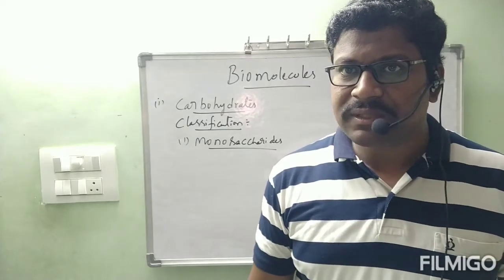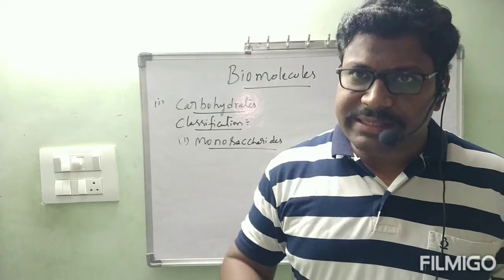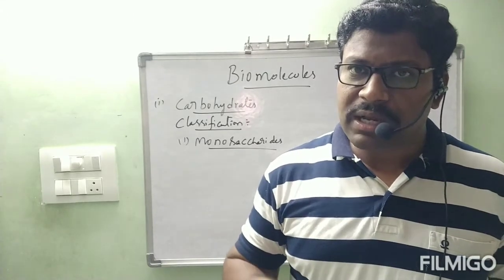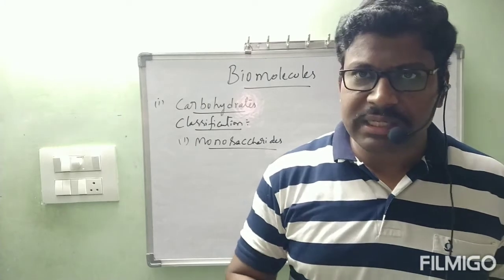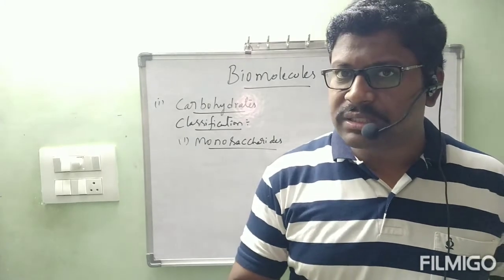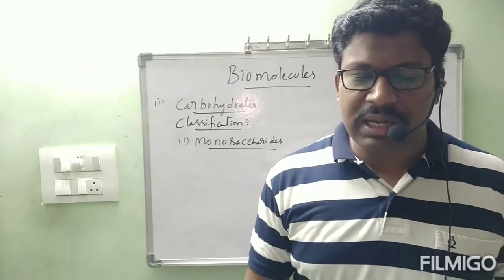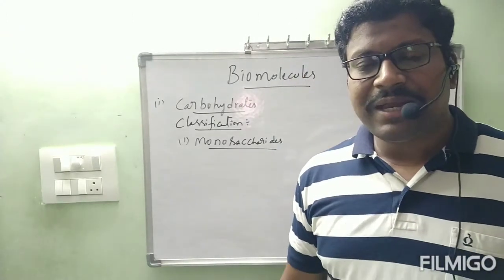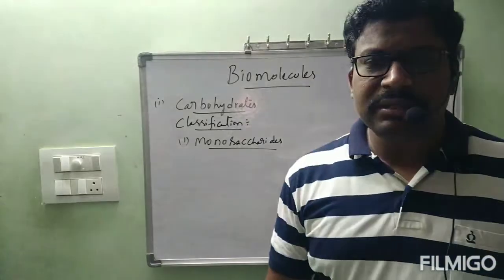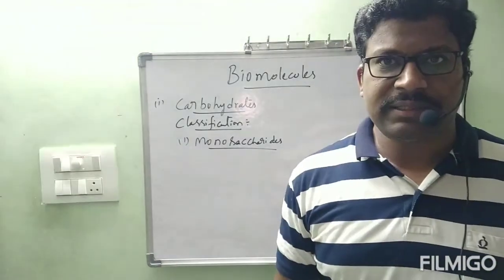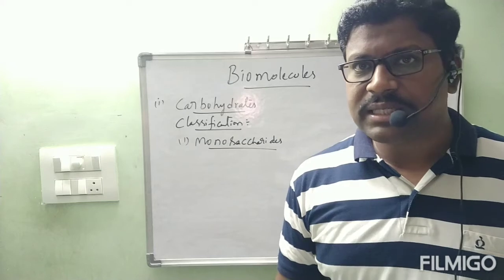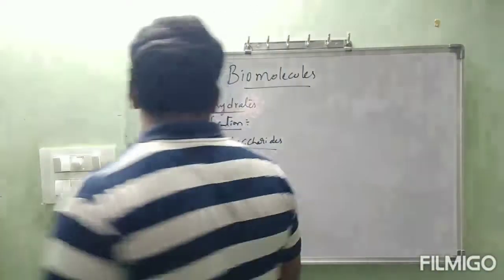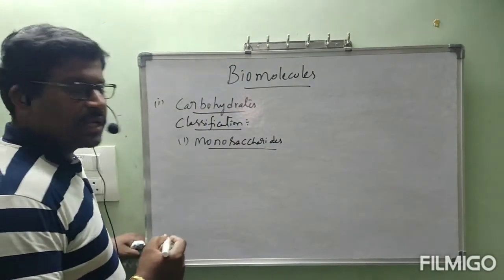What is the meaning of this? These carbohydrates are themselves optically active polyhydroxy compounds of aldehydes or ketones. But on hydrolysis they will not give any further carbohydrates. We can tell these monosaccharides are the simplest carbohydrates. Now, what are the examples of these monosaccharides?